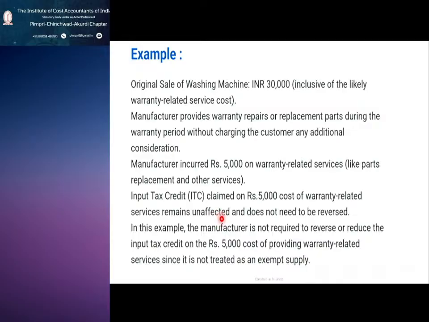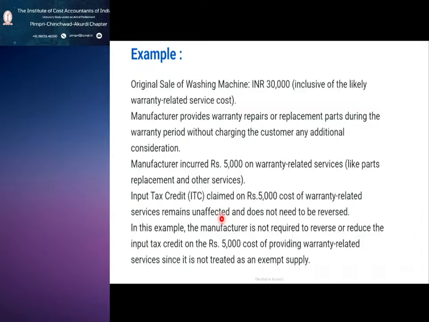Say for example, I purchased some warranty related parts in the month of March. So against that purchase, I claimed input tax credit. And in the month of May, from one of the customers, I received the finished goods, say for example, this washing machine.